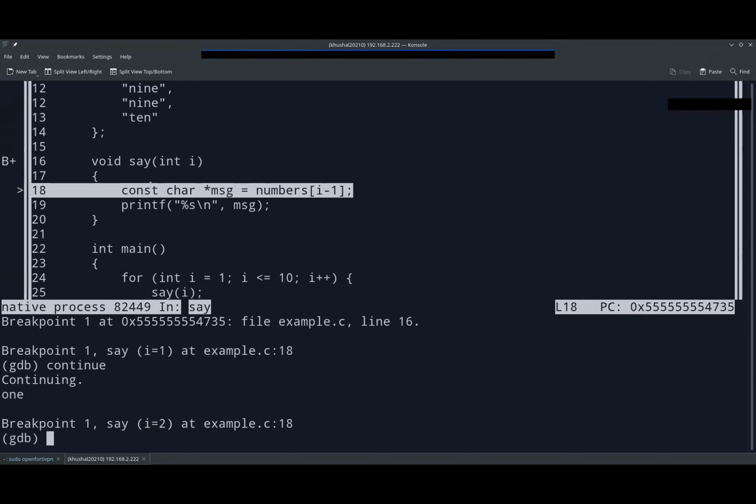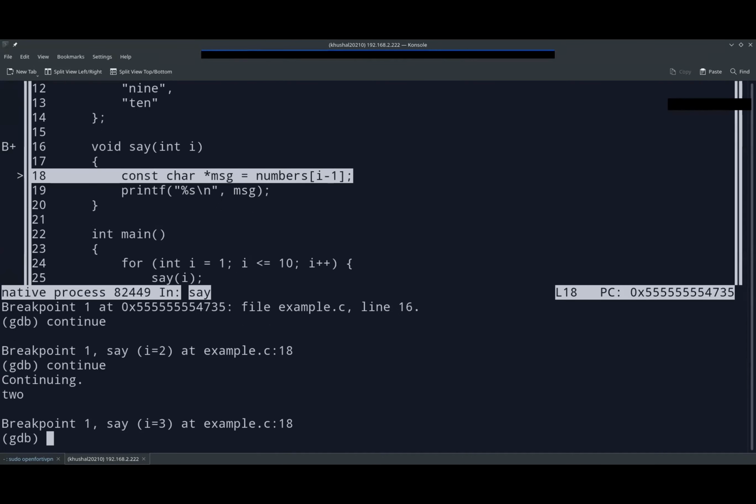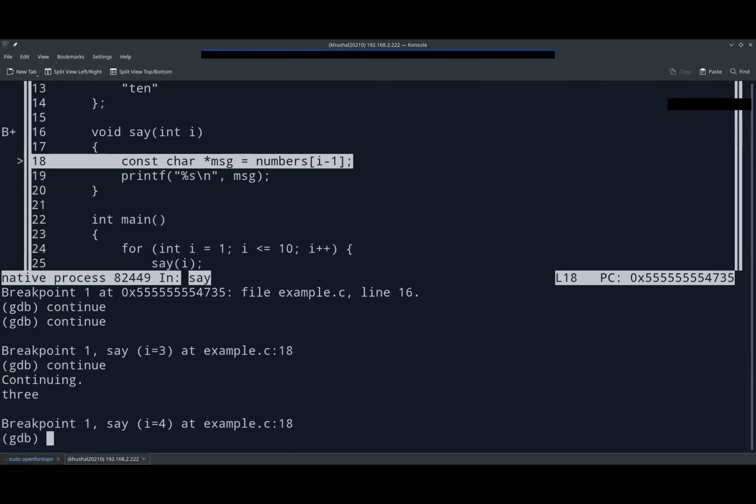It will stop us each time because the function is getting called again and this line is getting called again. So if it has a breakpoint, it will stop us again. If we do continue, i equal to 3, it will do the same thing. i equal to 4, till we get i equal to 10.